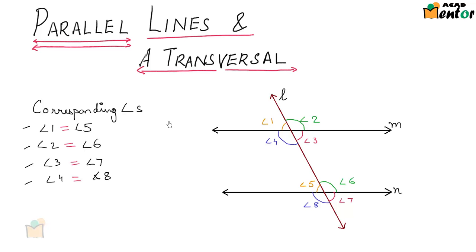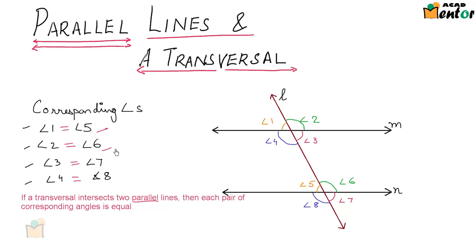So if I have to write this down, I would write it as: if a transversal intersects two parallel lines, then each pair of corresponding angles is equal. So when a transversal intersects two parallel lines, each pair of corresponding angles is equal. Great. We could also look at a converse of this.